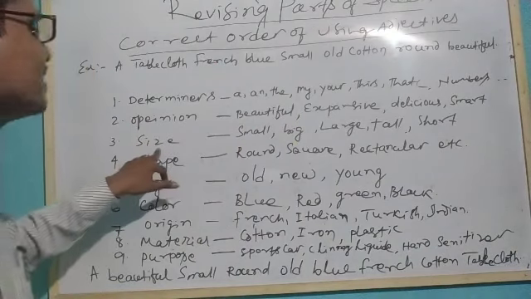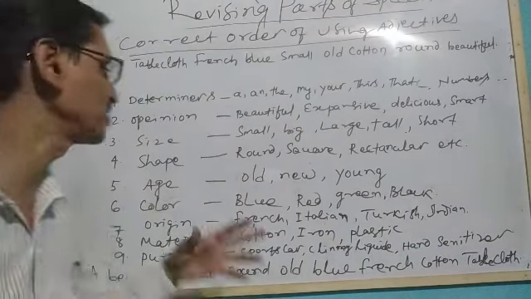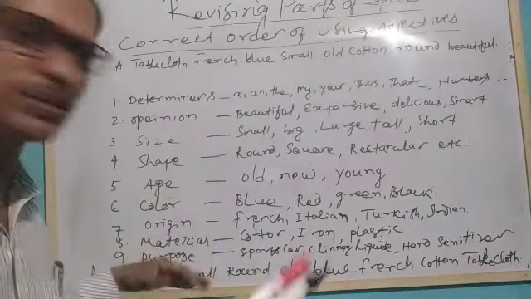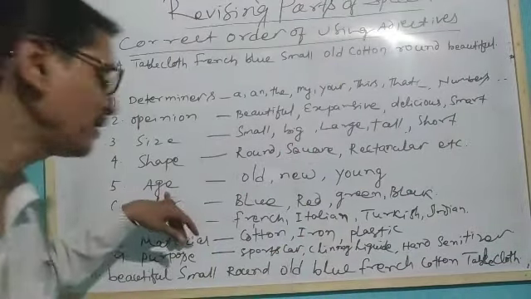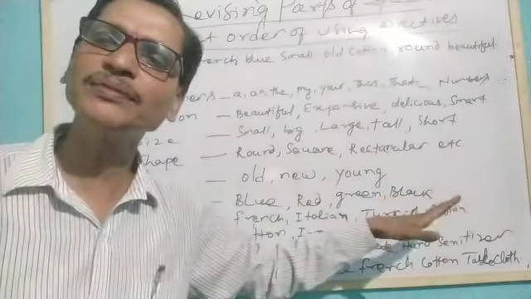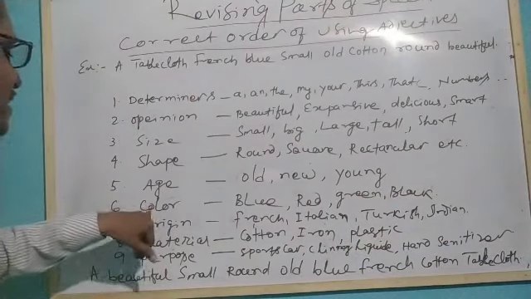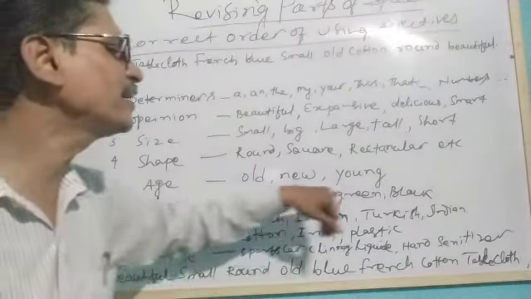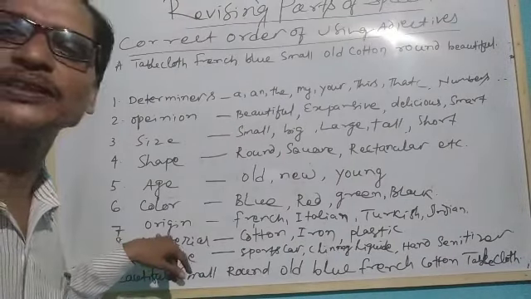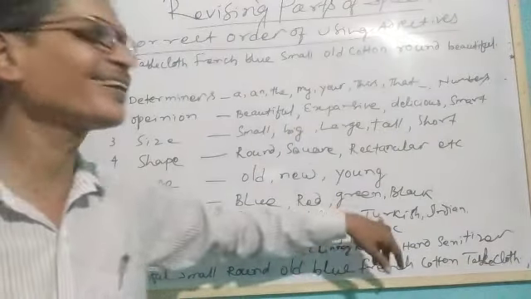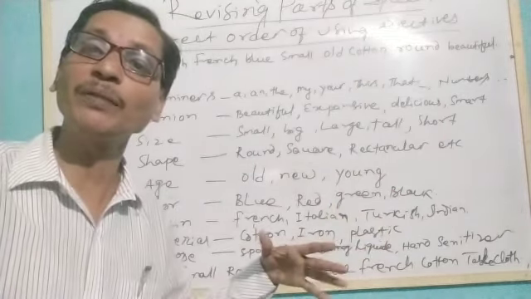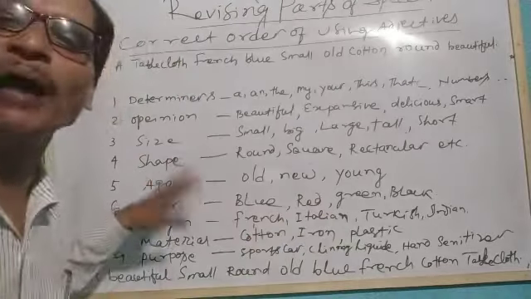Then after size, what comes? Shape comes. Shape is round, square, rectangular, etc. Similarly, after shape, age will come. Age like old, new, young. Similarly, after age, color comes: blue, red, green, black. This is the order. Similarly, after color, origin comes, whether it is French, Italian, Turkish, Indian, American, whatever the origin of what we are talking about, that adjective will come after that.